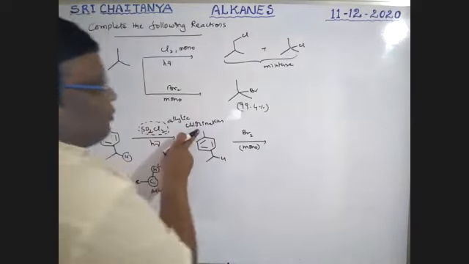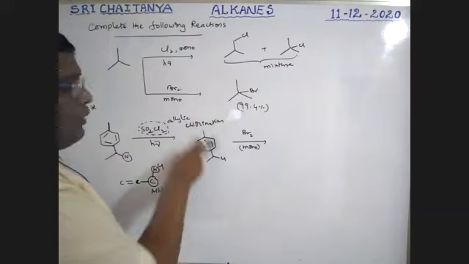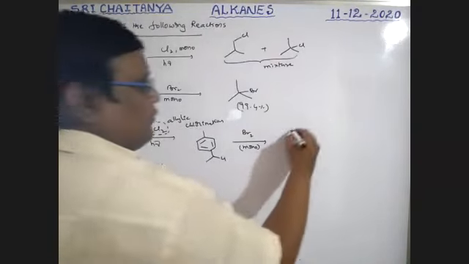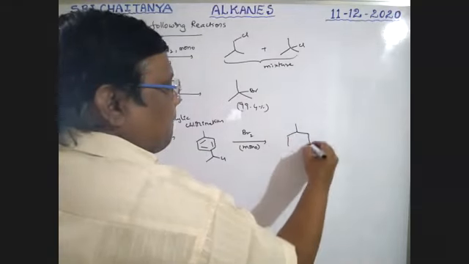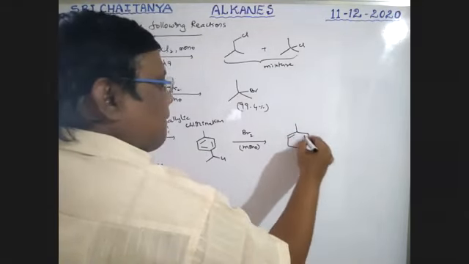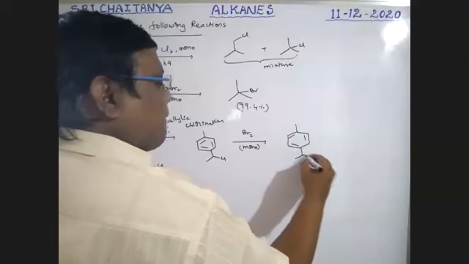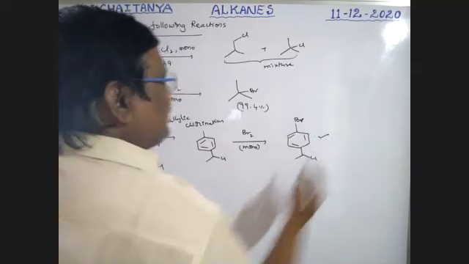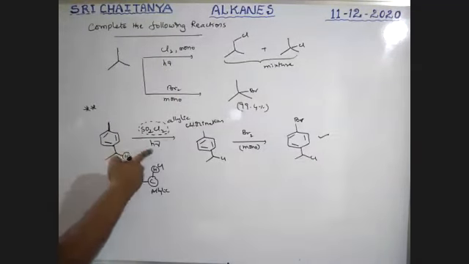So this is also an allylic position, because the other allylic position is blocked. This allylic position is involved because of resonance. So this is the final answer, guys. So first SO2Cl2, hv, chlorination.